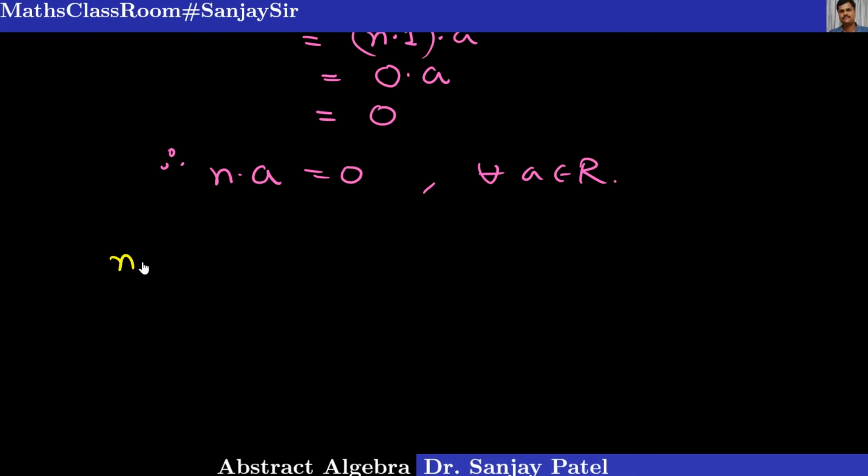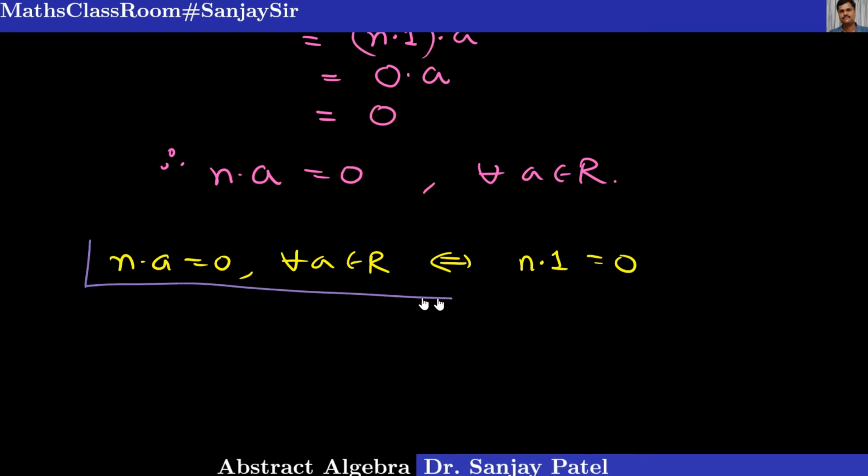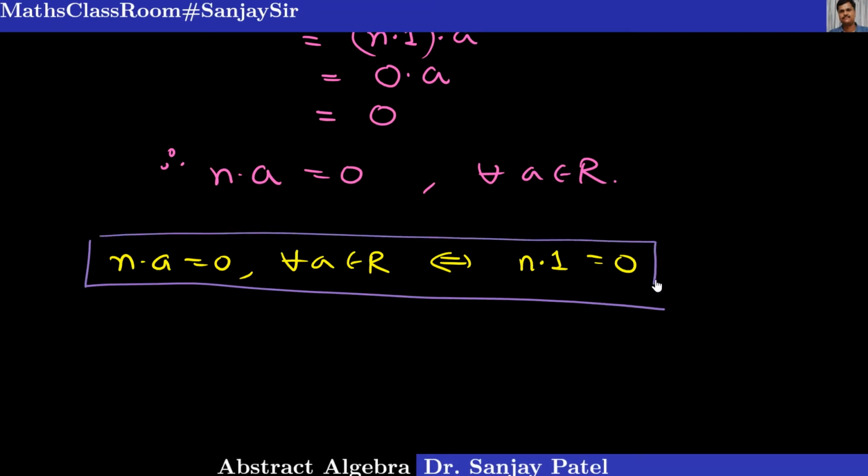Thus, we have shown that n into a equal to 0 for every a belongs to R if and only if n into 1 equal to 0. And this is valid only when the ring has unity element. And I am going to use this result again and again at many places in the next theorem.